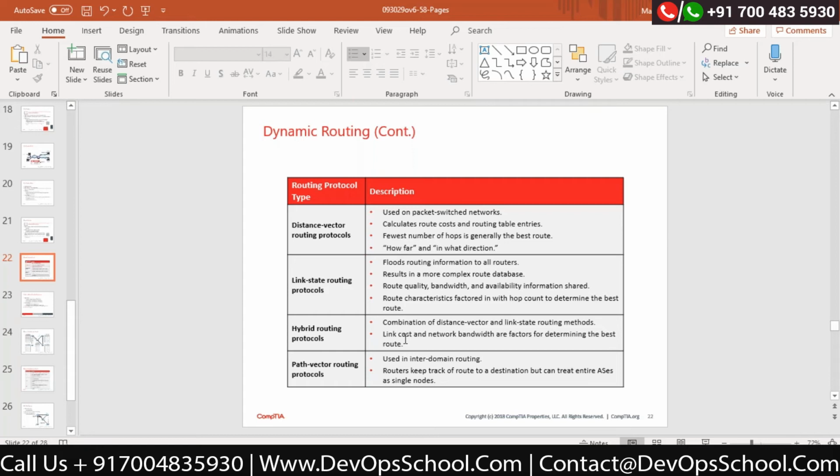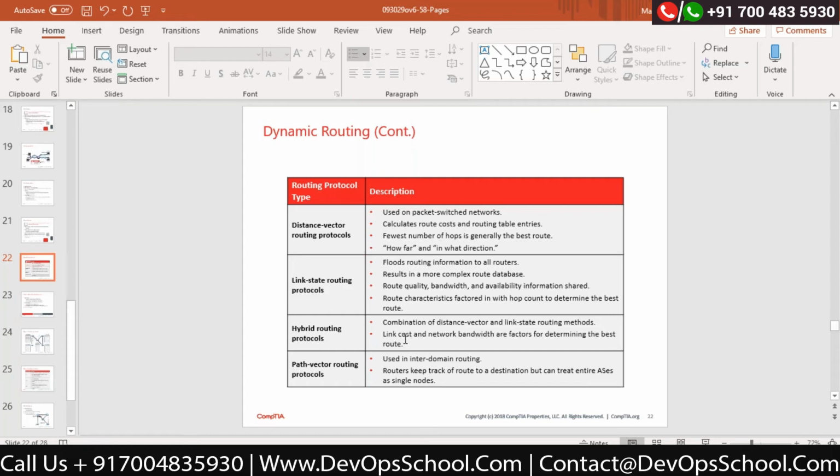The way it is designed and developed, it can find the best path for you. Correct? But this is a proprietary protocol. It is not free of cost. It is only available in Cisco devices. It is not available in every networking device which we have.